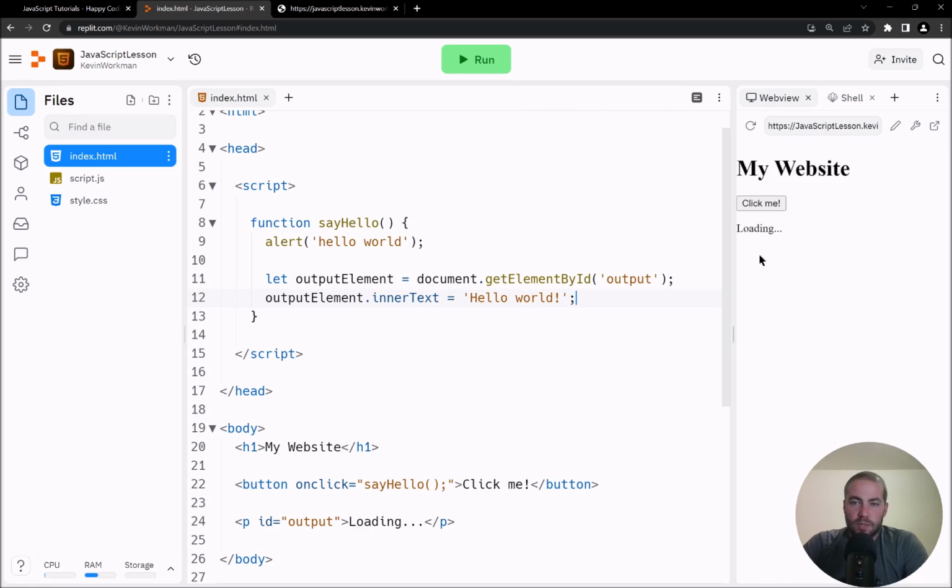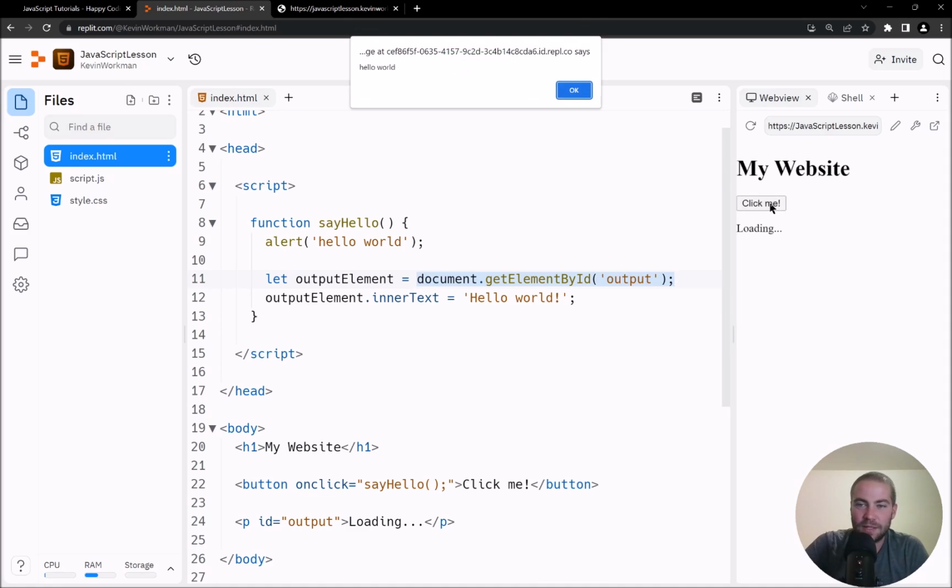So now I'm going to click my button, which is this line of code here, and that onClick attribute points to or calls the sayHello function. And the sayHello function, reading it line by line, will first show an alert. Then it will create a variable and set that variable equal to the element with the ID of output. And then it'll set the inner text of that output to hello world. So let's see if that will work.